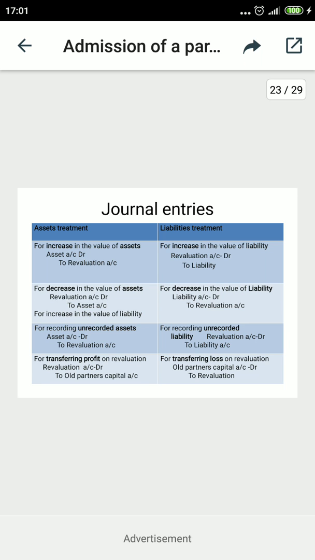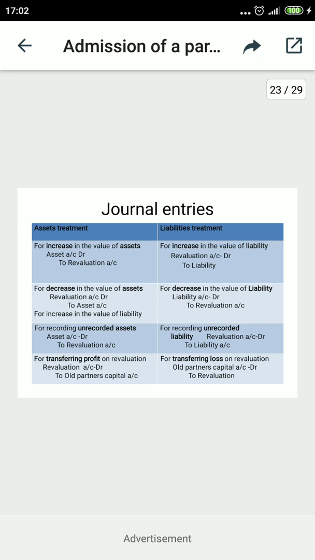We have to compare the current price and the book value, the balance sheet value, and then see if the current value is more, then it will show as an increase in the value of asset. It is a profit for the organization now, because the money invested was less, but now the value is more. So the entry will be passed here: assets to revaluation account, that means land account debit to revaluation account with 20,000 only. It means the difference, increase or decrease, will be entered here. So not the current price, not the book value, the difference between both will be treated here.